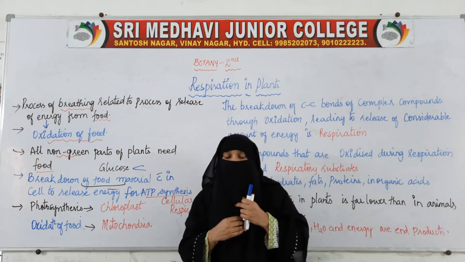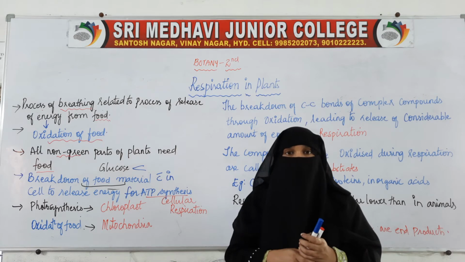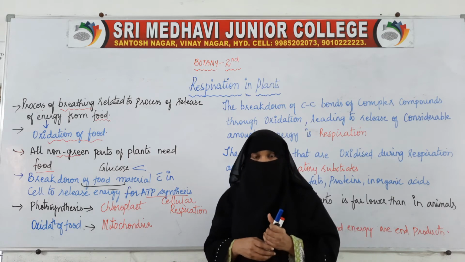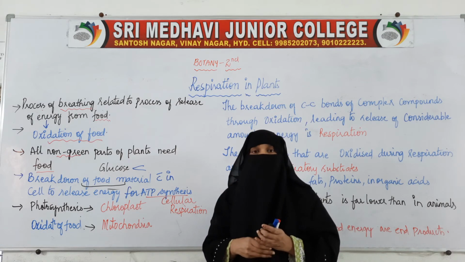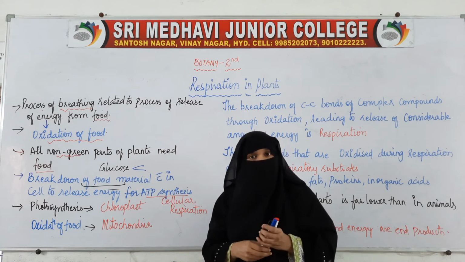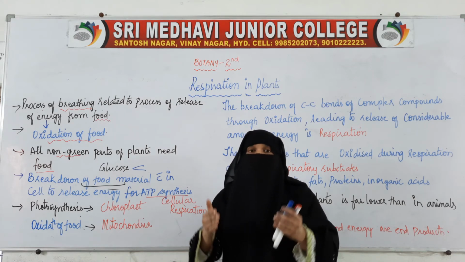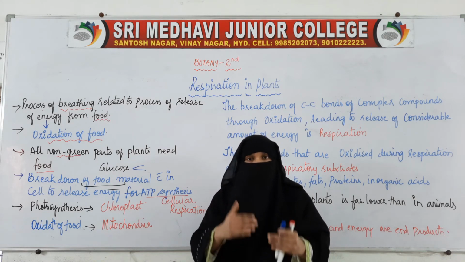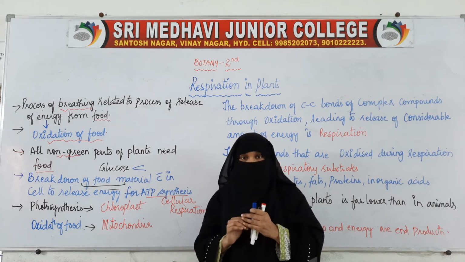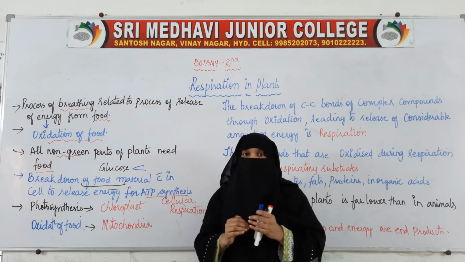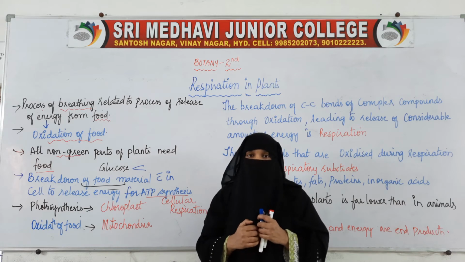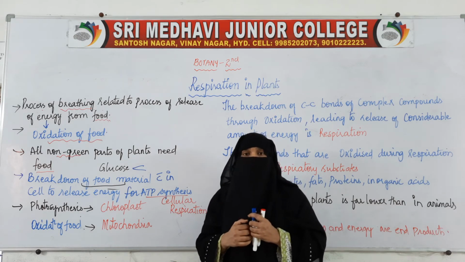Plants prepare food material by the process of photosynthesis. That food material will be oxidized by the living organisms and energy will be released.